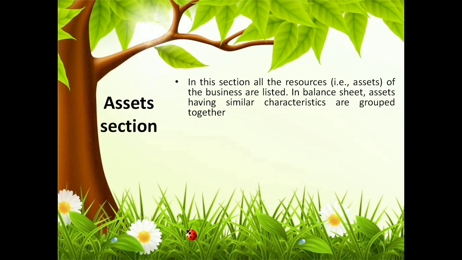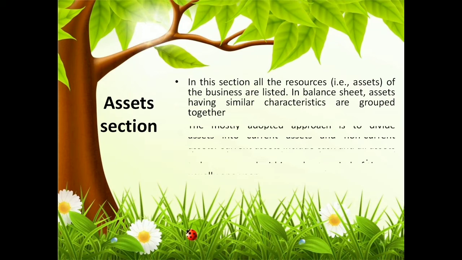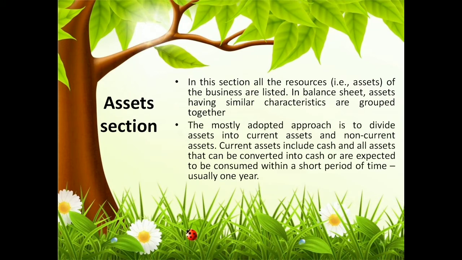In the balance sheet, assets having similar characteristics are grouped together. You are grouping the assets together, and here we divide assets into two categories: current assets and non-current assets. Current assets include cash, and all the assets that can be converted into cash or are expected to be consumed within a short span of time.